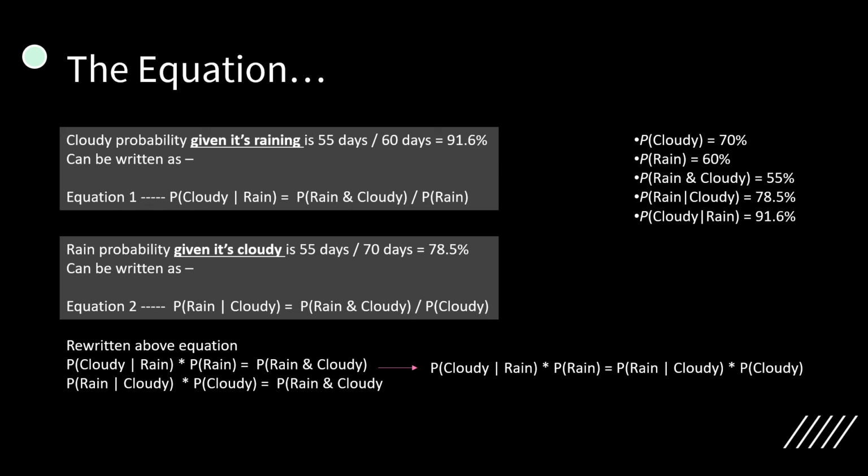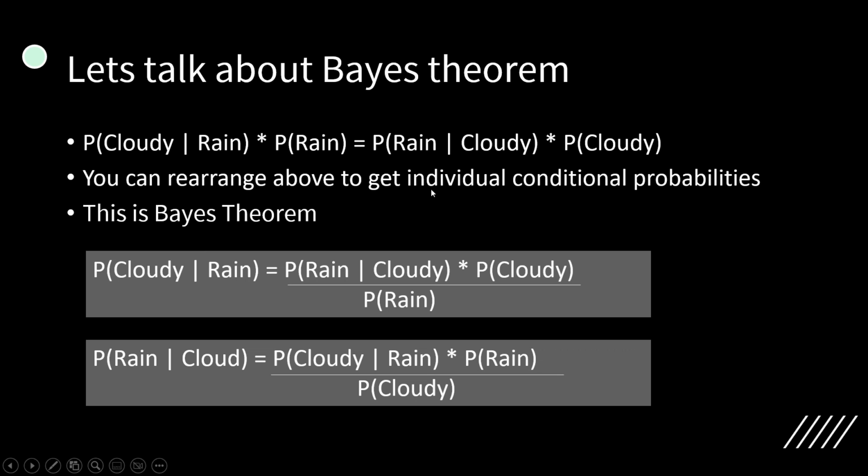And again, I can rewrite this equation. If I want to know the probability of clouds given the rain, I can rearrange this equation, moving P of rain down here. And if I want to find the probability of rain given it's cloudy, then I can move P of cloudy here.